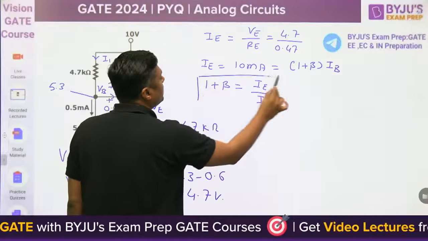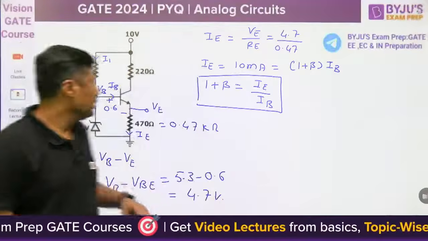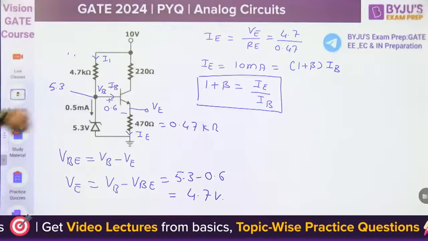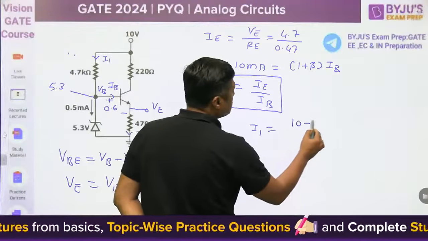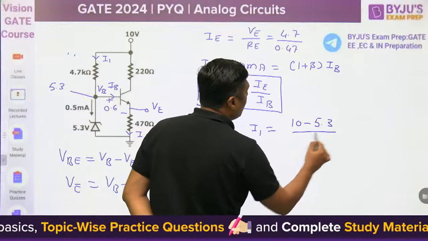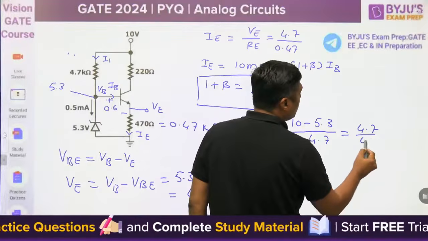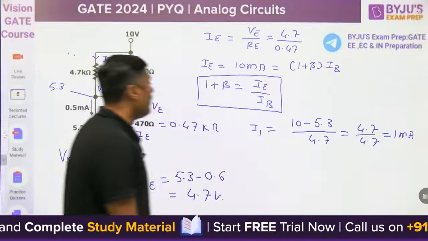And then from here you can find the value of beta. That is a simple logic. So I1, what is the I1? 10 minus 5.3 upon 4.7, that is 4.7 upon 4.7, 1 milliampere. This is the value of I1.